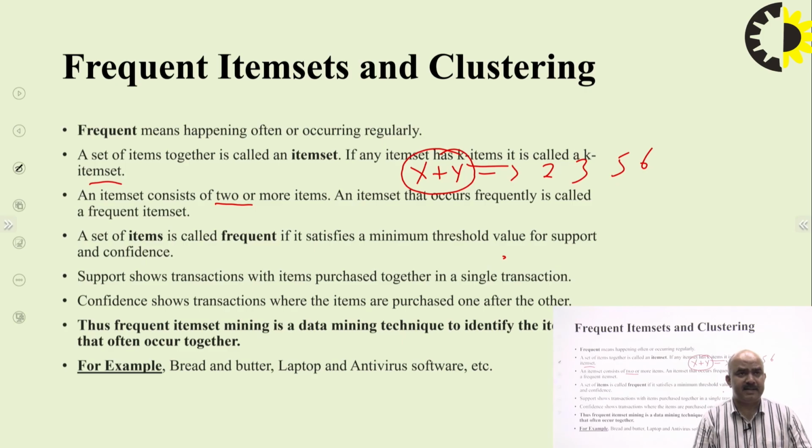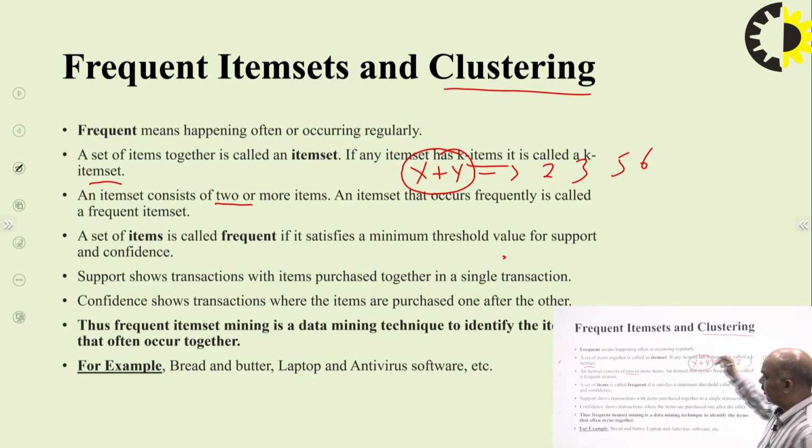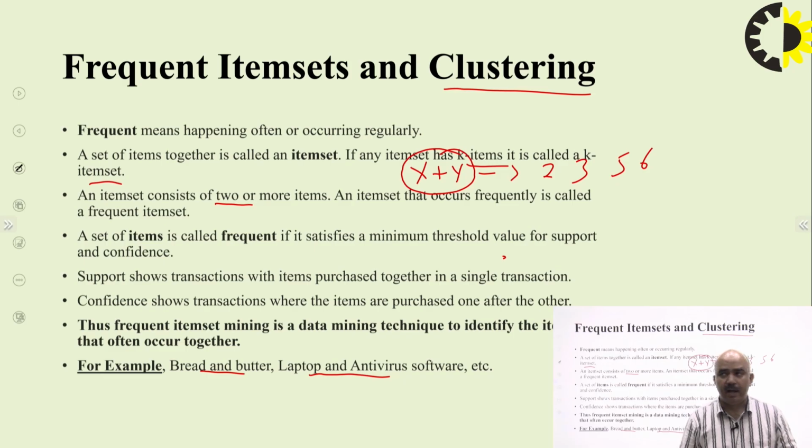We use it to identify the frequent item sets, and on the basis of those frequent item sets we will be creating clusters. Thus frequent item set mining is a data mining technique to identify the items that often occur together. For example, bread and butter are frequently purchased together. A laptop and antivirus software are also purchased together frequently.